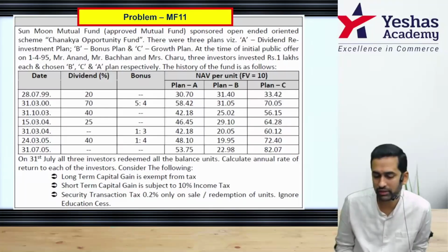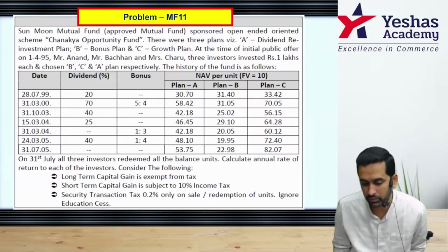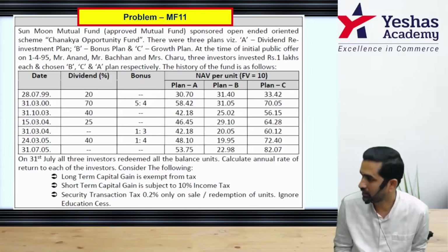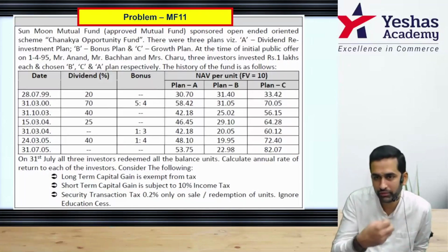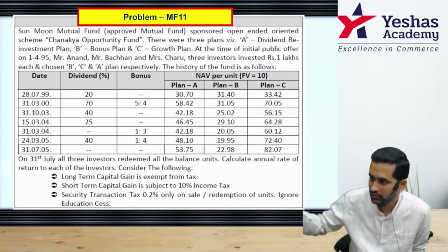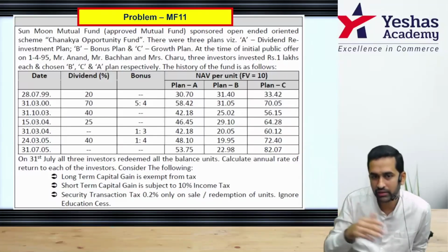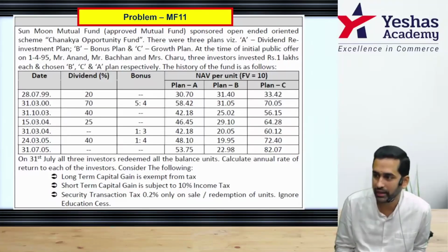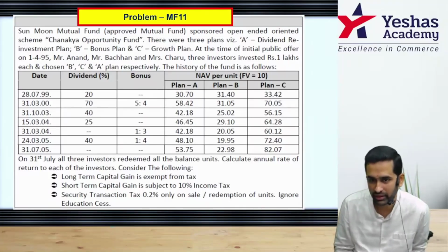Now, in the question, there were three plans: dividend reinvestment, bonus, and growth. For the growth plan, there is no story given in the table because in growth plan, there is no activity. Correct? People will give you money and mutual fund will invest, and that's all. The NAV keeps going up, and there is no question of getting bonus or reinvesting dividend. No need to even calculate amount of dividend.